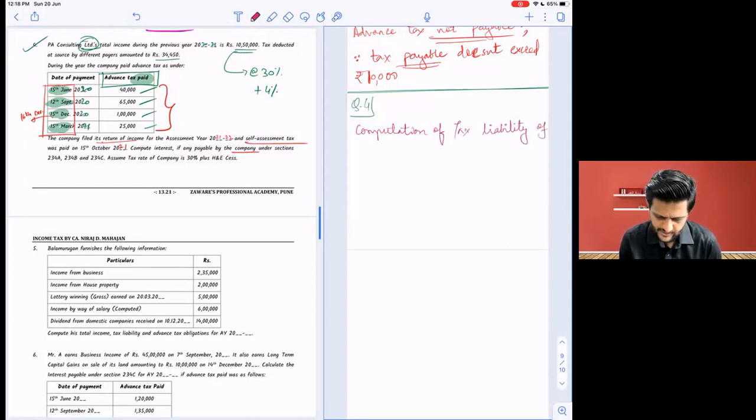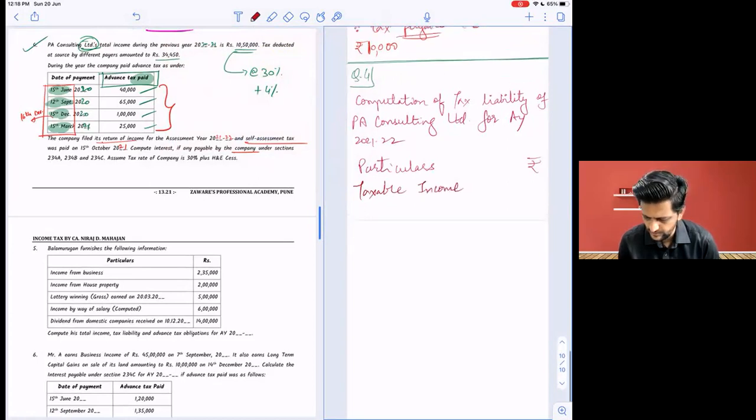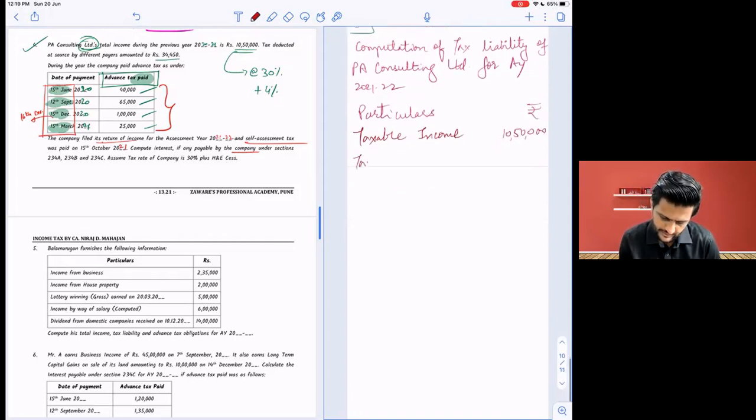Of PA Consulting Limited, for AY 2022. Particulars, rupees. Taxable income 10,50,000, okay? Tax on above is at the rate of what? 30%. Okay, don't go for slab rates.